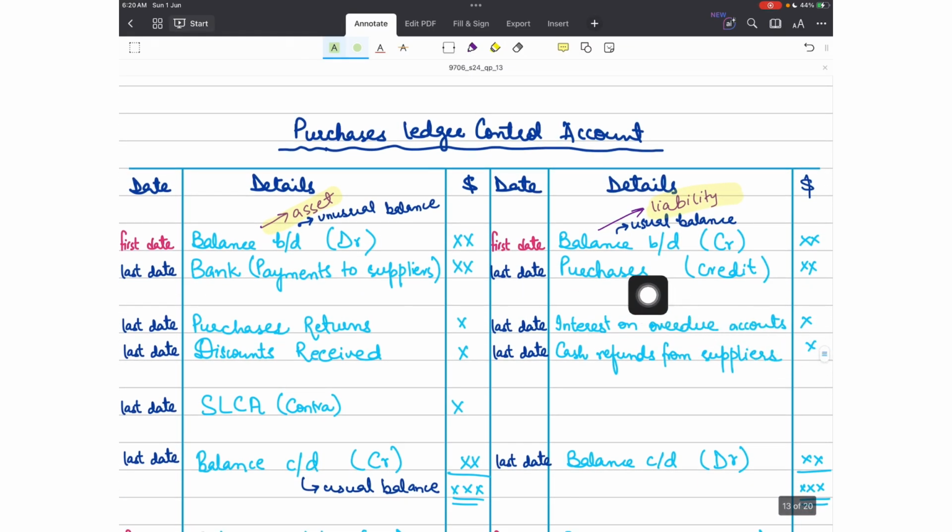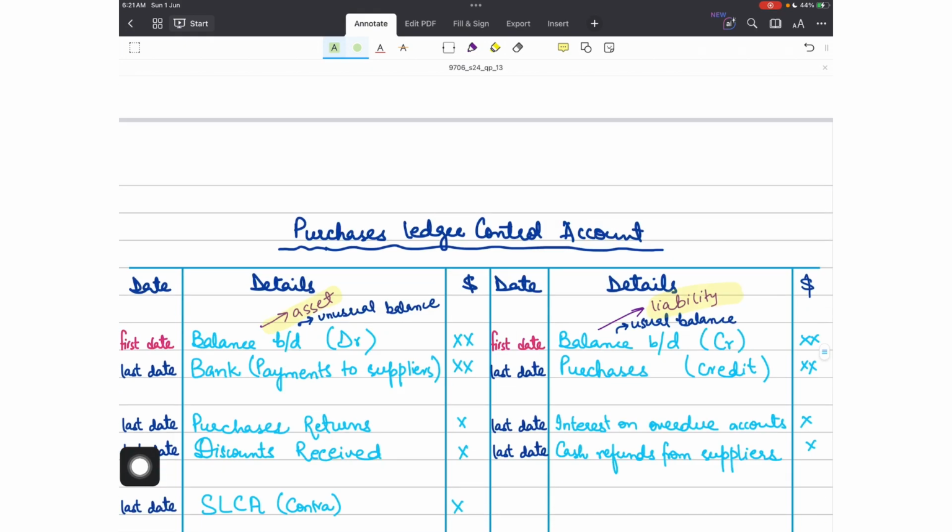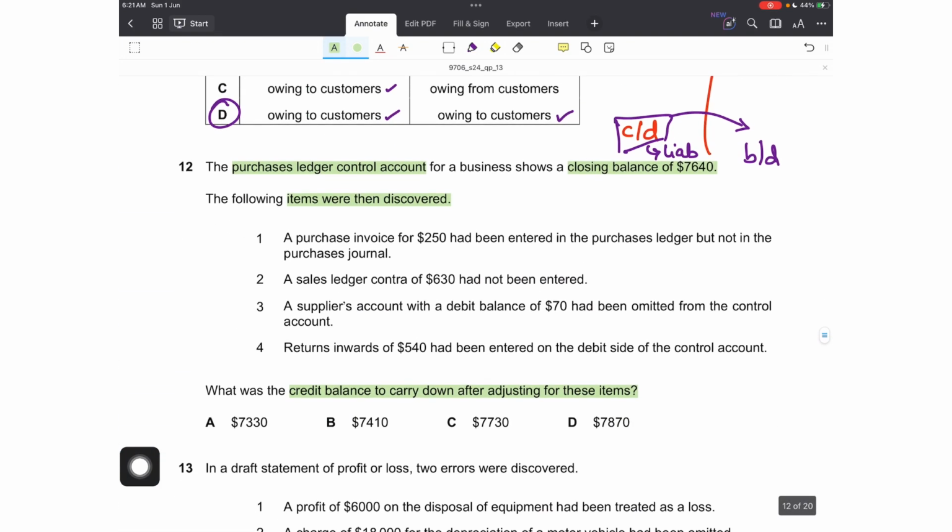You know that PLCA, being a liability, a suppliers total account, has balances brought down on the credit side. Then all the purchases are recorded on the credit side. Whatever increases the liability is recorded on the credit side. So if there is interest on an overdue account or cash refunds from suppliers, that is also recorded on the credit side. And anything that decreases the supplier's account, for instance returns outwards, discount received, payments to the suppliers, contra entries from the sales ledger, is recorded on the debit side. So let's have a look at that.